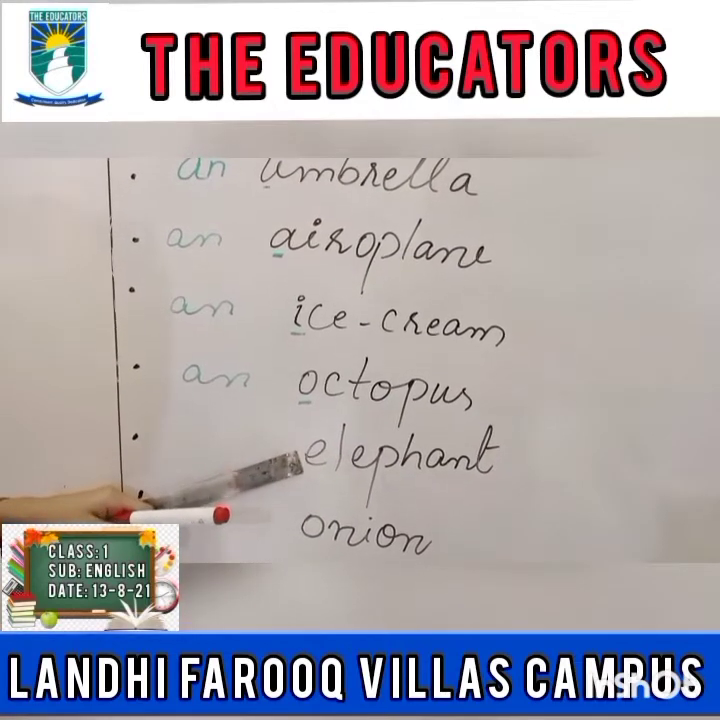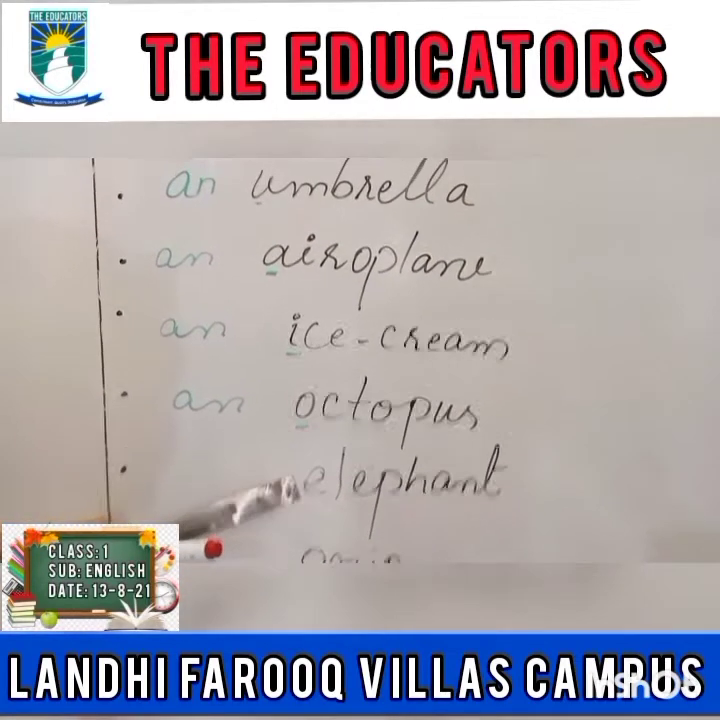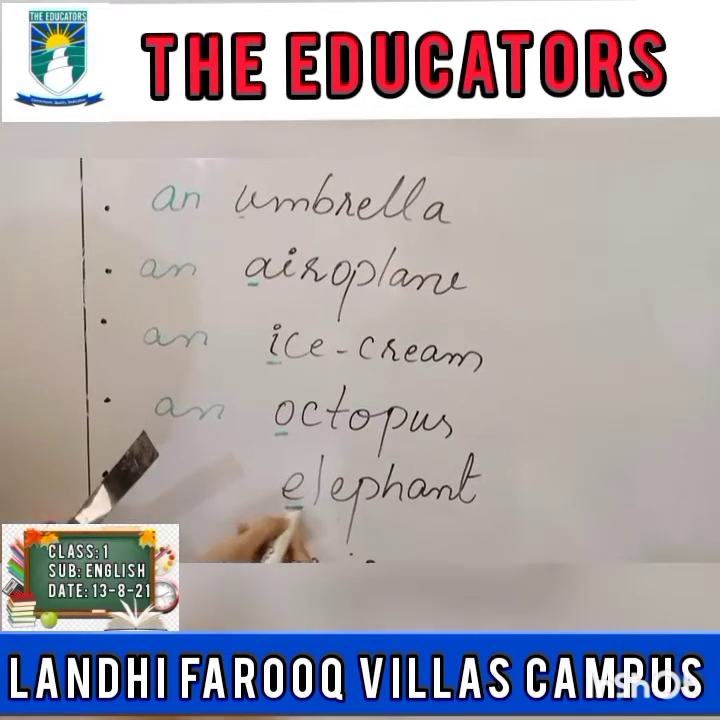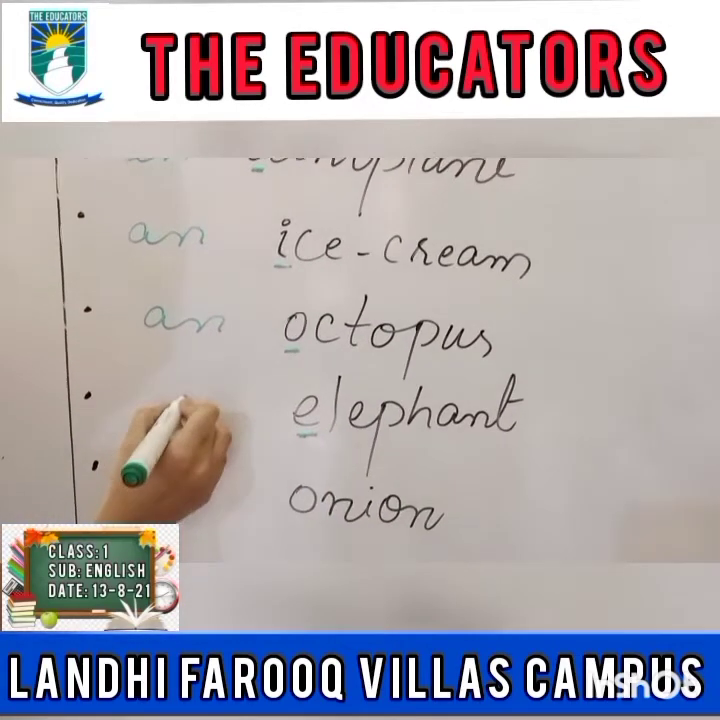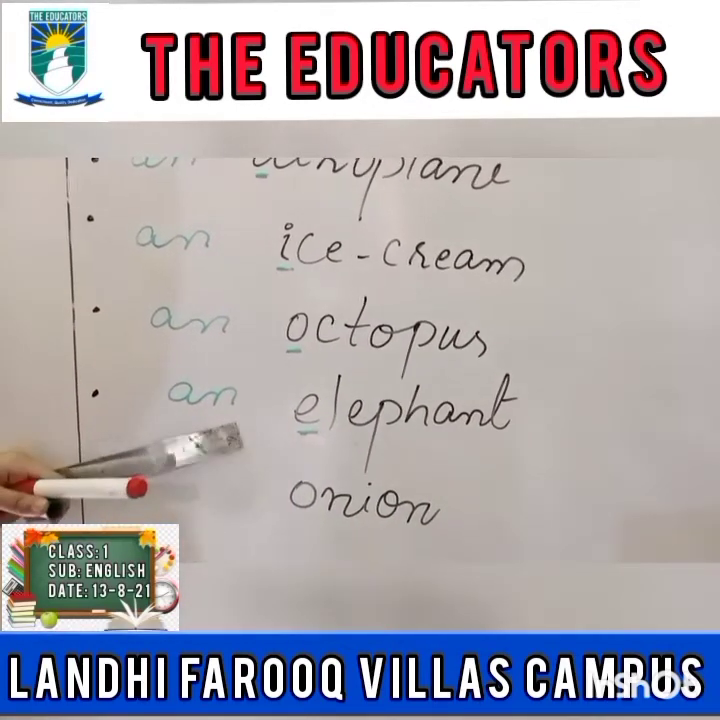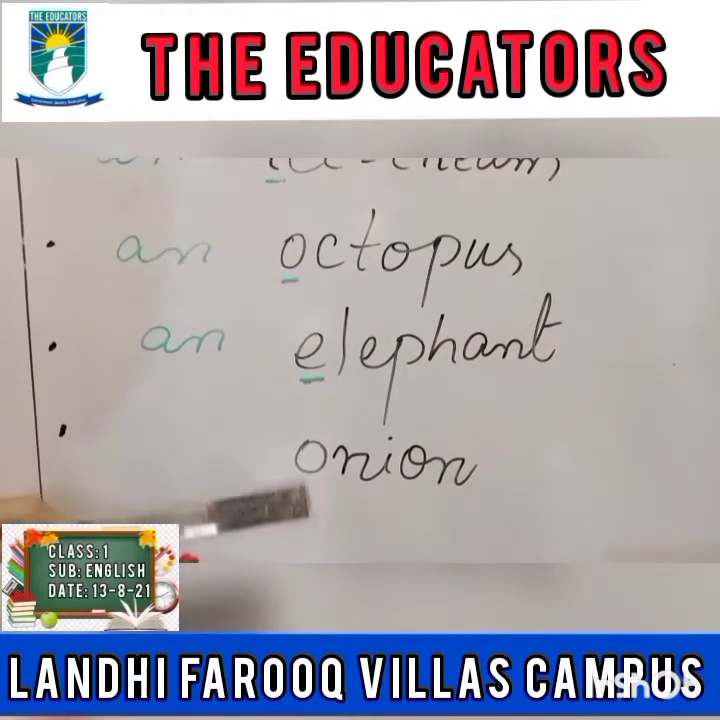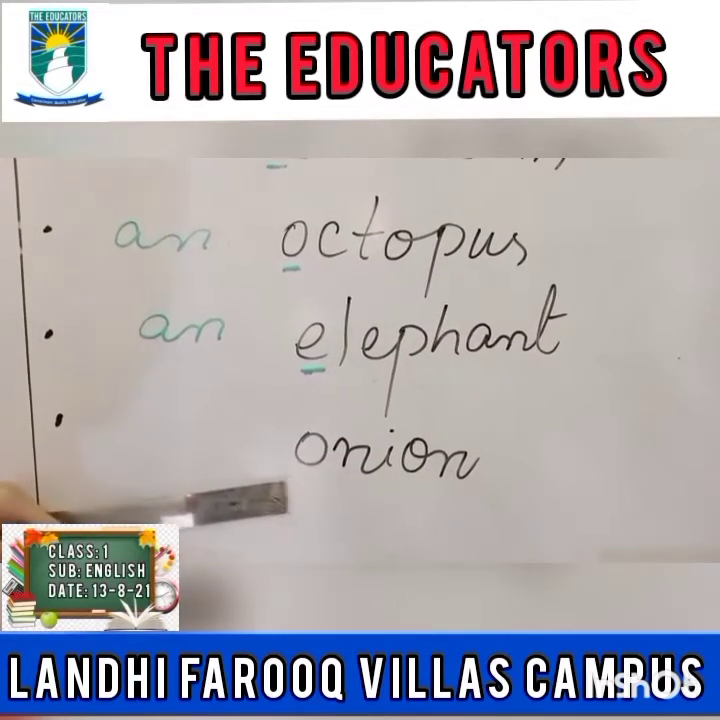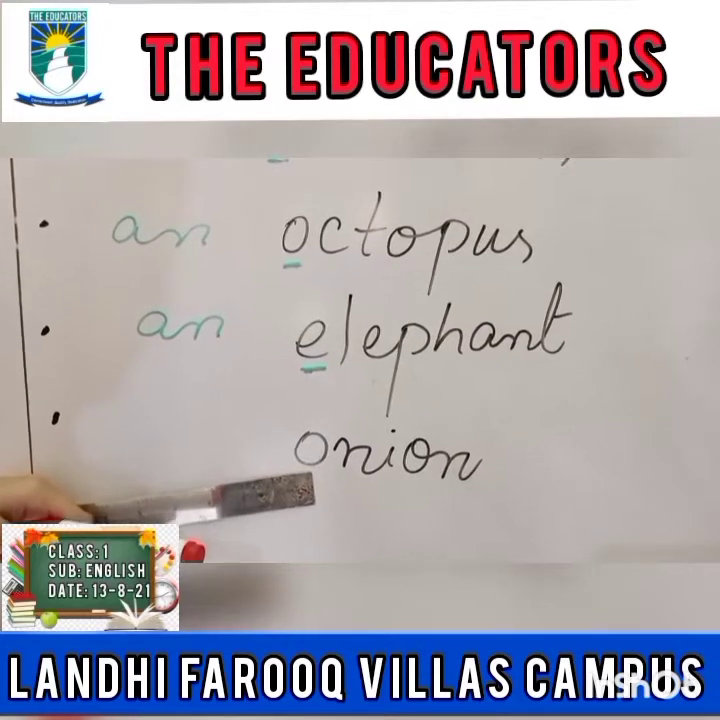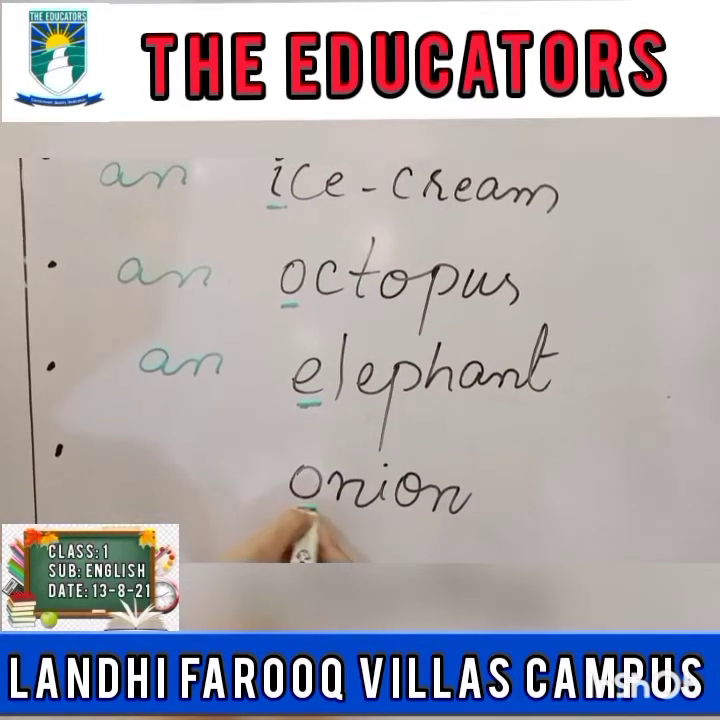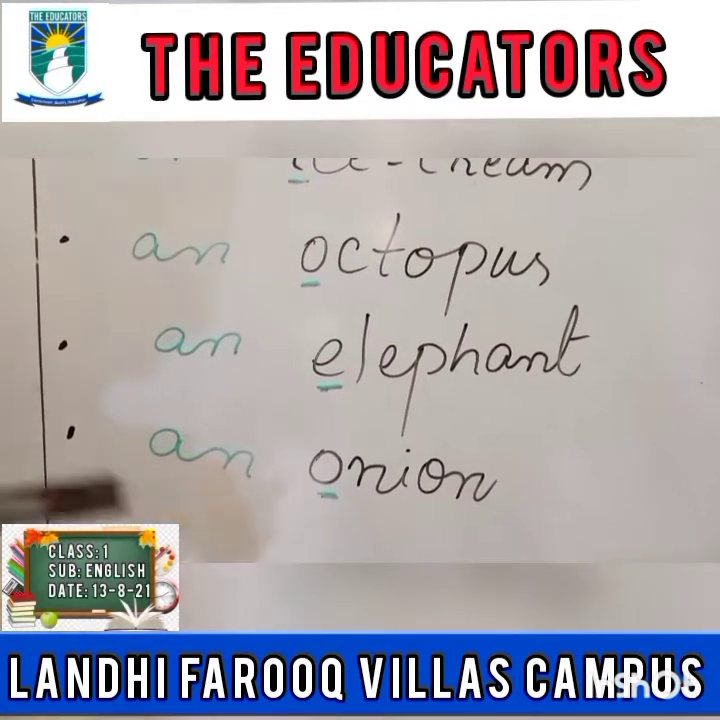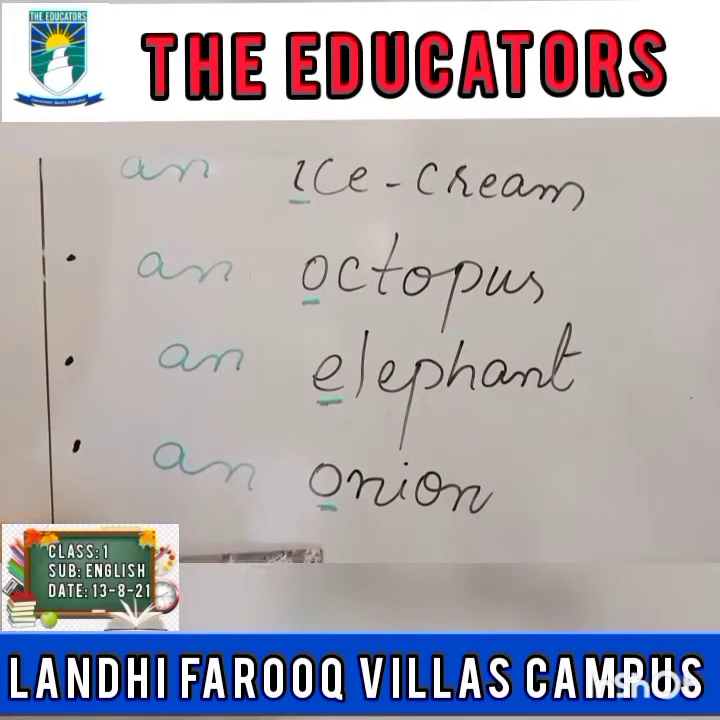Look at the next word, elephant. The elephant is starting from E. So we will write an here. An elephant. Last word, onion. Onion is also starting from O, a vowel sound. So we will write here an onion.